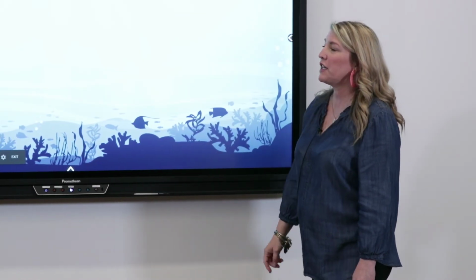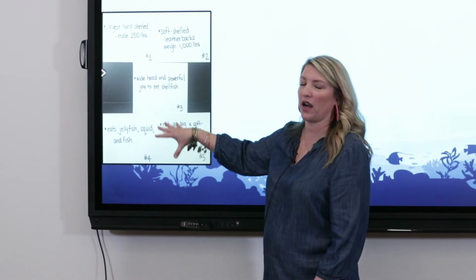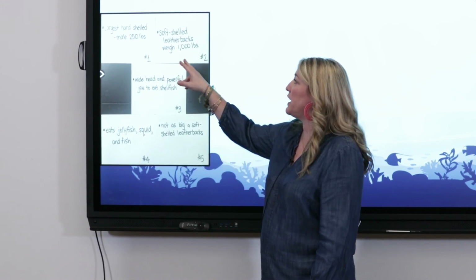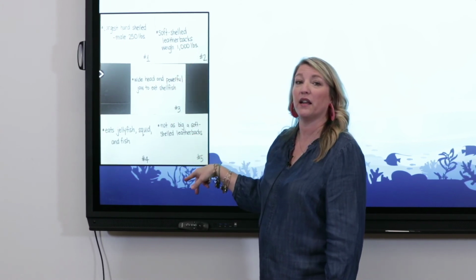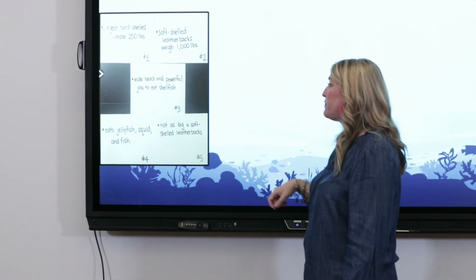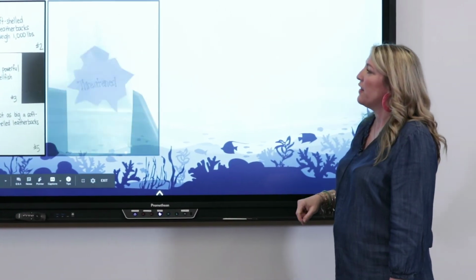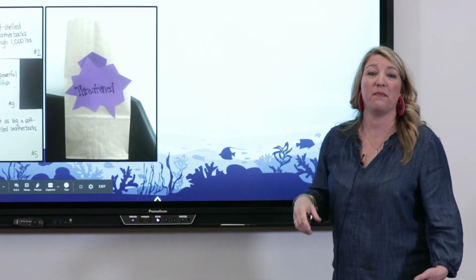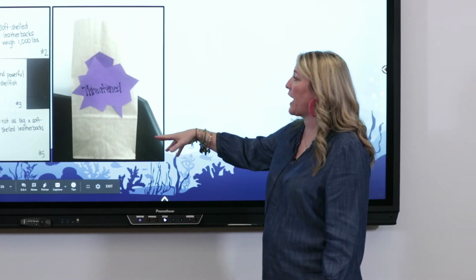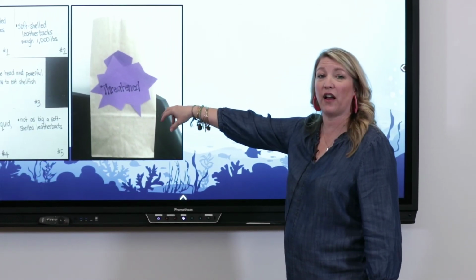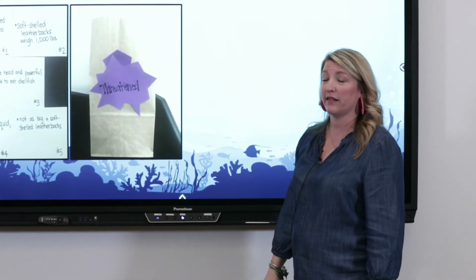So what you're first going to do is you're going to read a passage, a nonfiction passage, and you're going to jot down on note cards the details. So you can see here I use the details that we had from our graphic organizer. Then I'm going to make a bag. I'm going to get a brown paper bag and I'm going to put the title of my article on the front.